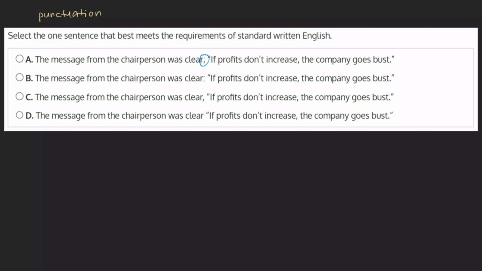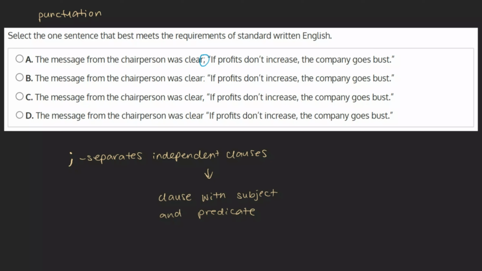A. Separating with a semicolon. A semicolon is used to separate two independent clauses, or clauses that both have a subject and a predicate. And indeed, we find two independent clauses here. The subject of the first clause is the message, with the predicate being was clear, and the subject of the second clause is the company, with the predicate being goes bust.